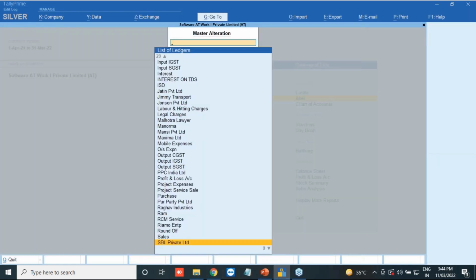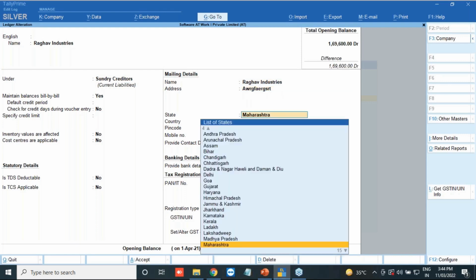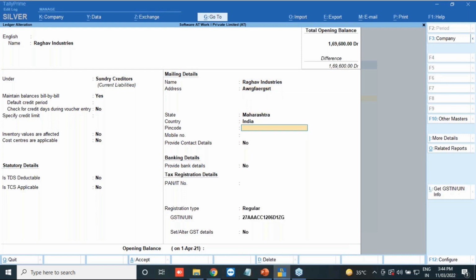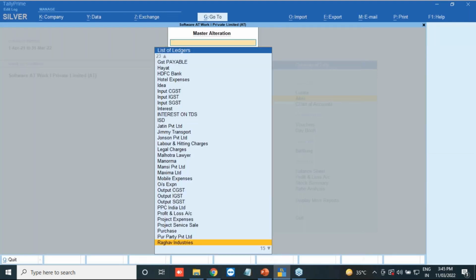Okay, so now you will see how we get the information in bulk. Suppose this is Raghav Industries. Again, in Raghav Industries, I made a change in the address. I put the pin code number. Okay, and here I made one change, like inside the Tally. What I will do, I will make him as the SCZ. Okay, inside the Tally. So upper side also, and inside also I have made this SCZ change, and I will accept this one.